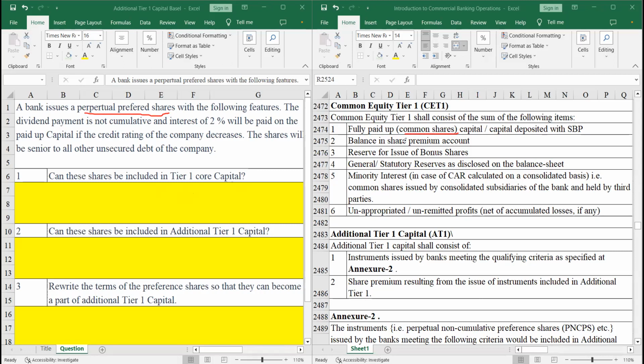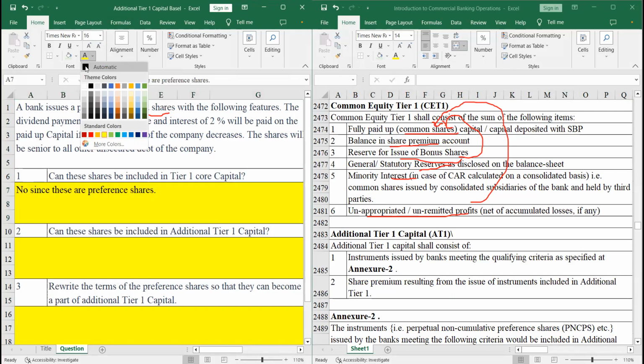Anything else has to do with premium accounts, bonus shares, all related to these common shares. The reserves, the minority interest, and the unappropriated retained profits are again all associated with common shares. If something is not associated with common shares, common equity, common stocks, then it is not a part of tier 1 capital. So having said that, we can simply say that for this question, the answer is no.